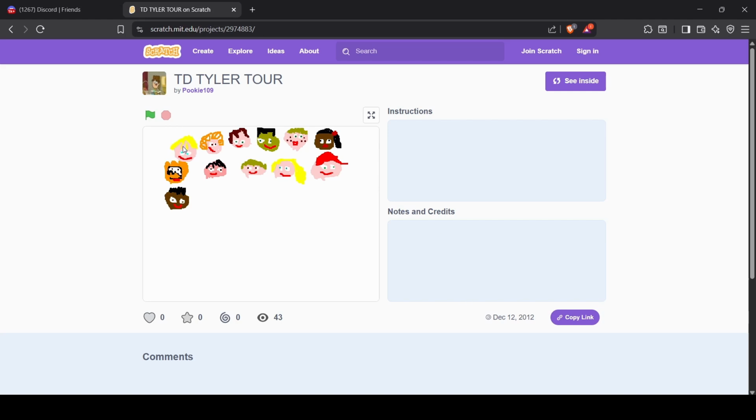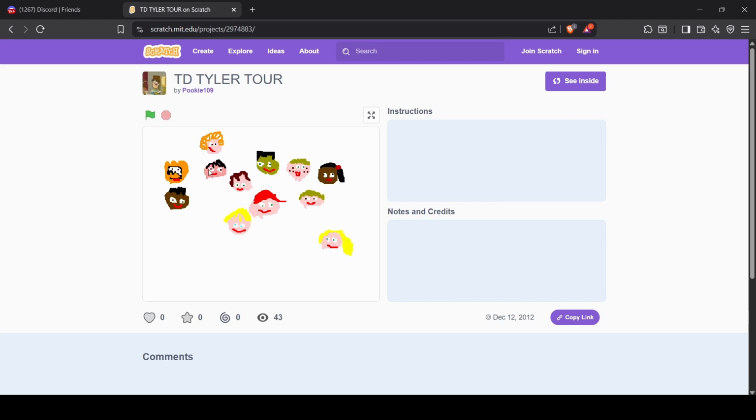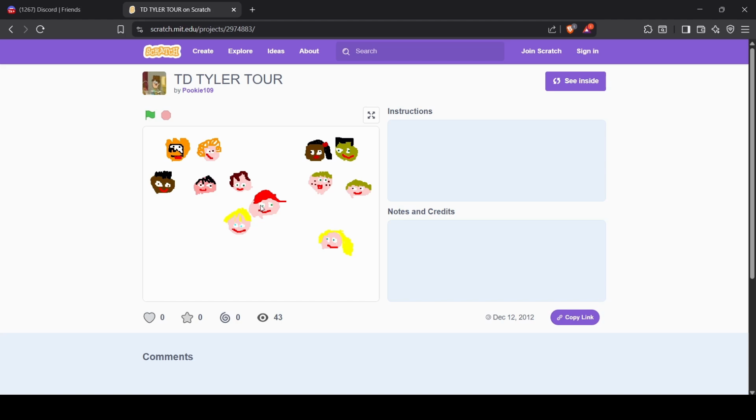So what it is, you just grab these heads here and move them around. What this is meant to be is a Total Drama sort of simulator game. With all these little characters, you just move them around on the screen, move them into teams. For example, you could have a couple characters over here, just like this. And then you pretend to eliminate them, so you move them off the screen or something like that.